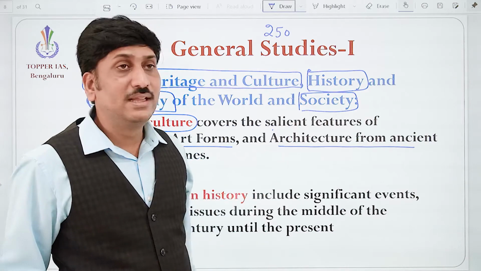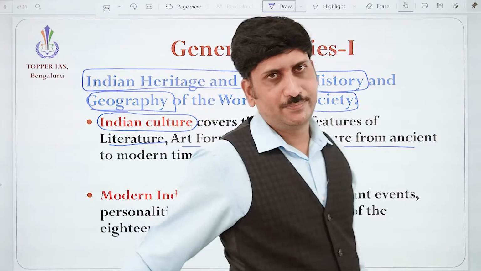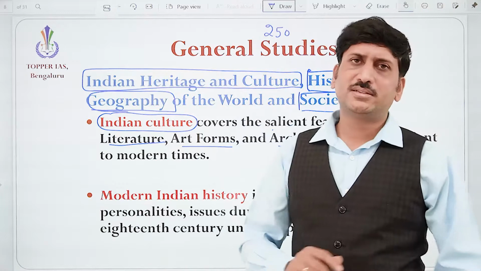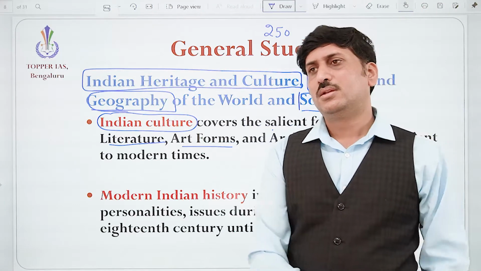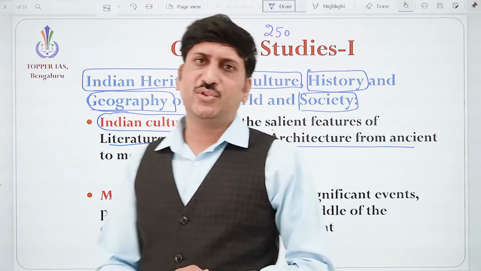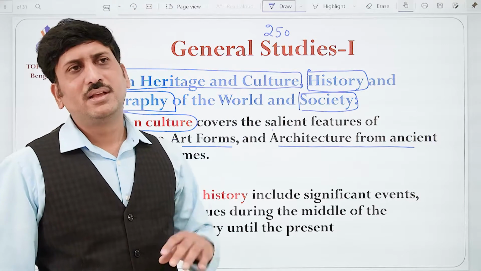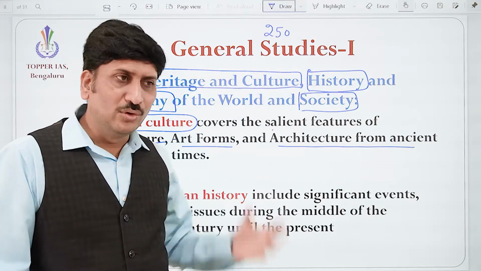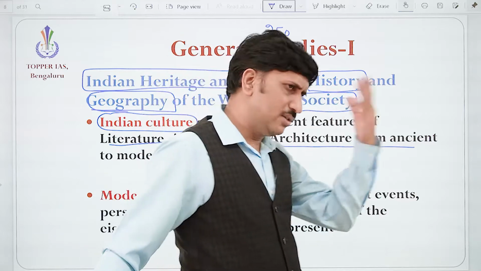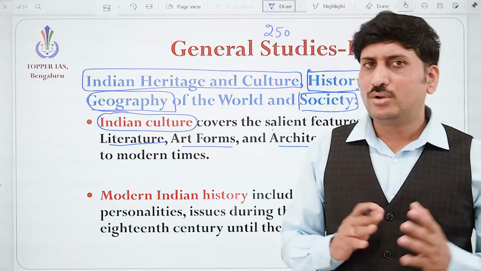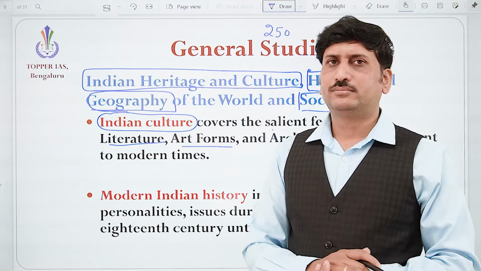So that's why literature becomes very, very important. For example, UPSC asked a question about the Sangam literature. Definitely it gives the life in South India at that time, even also in Northern India, right? So how the life was there, correct?